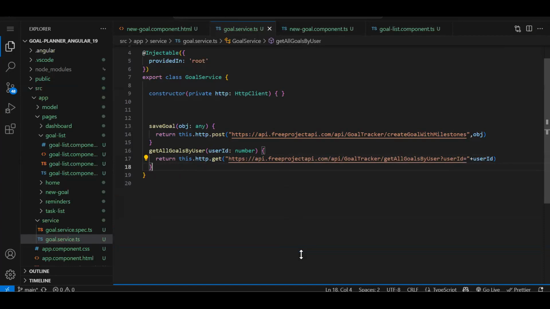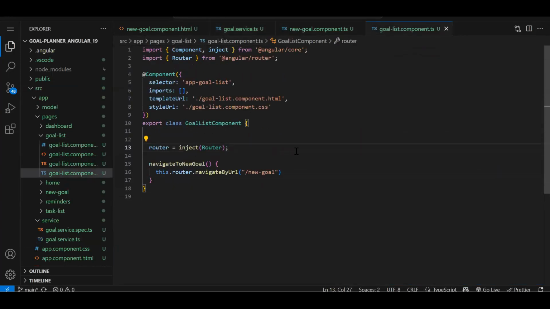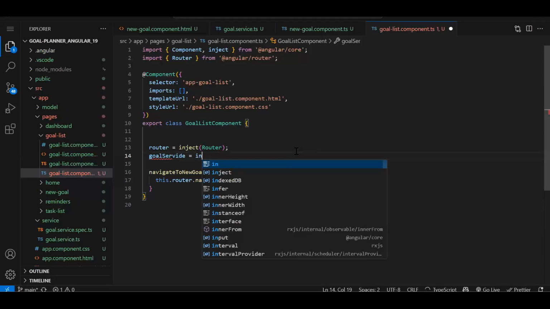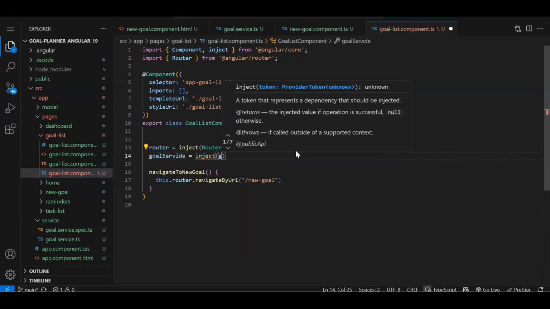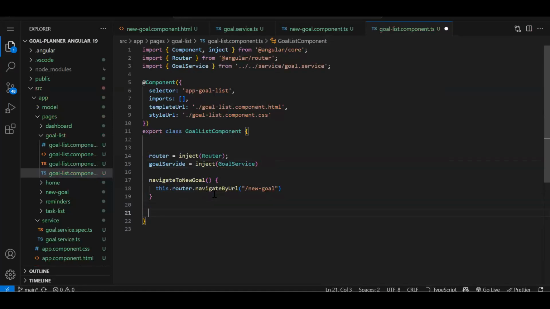Now this API call function we need to integrate into our goal list component. For that, first we need to inject our goal service over here. Goal service, inject goal service. Fine. Then we will create a function.